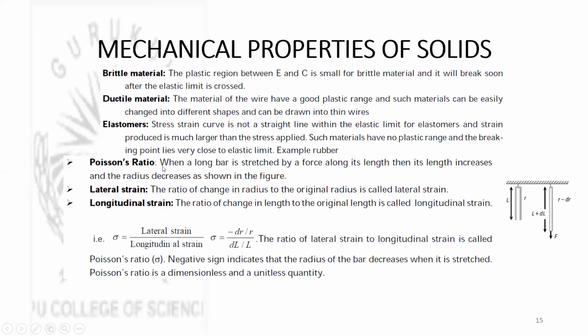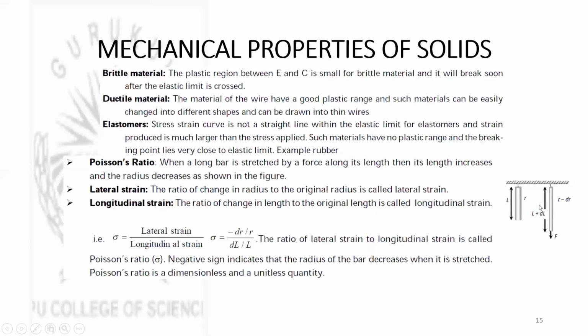Poisson's ratio. When a long bar is stretched by a force along its length, then its length increases and radius decreases, as shown in the figure. This is a figure. There is a rod of radius r and length L. On application of force F, as shown here, the length of the rod is increasing to L plus dl, and the radius is decreasing to r minus dr.